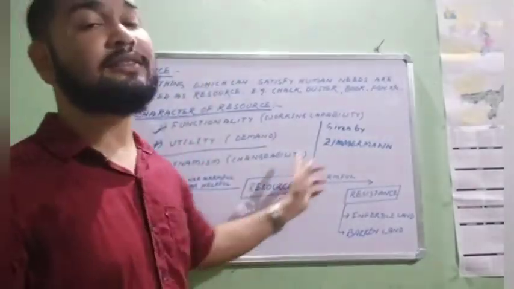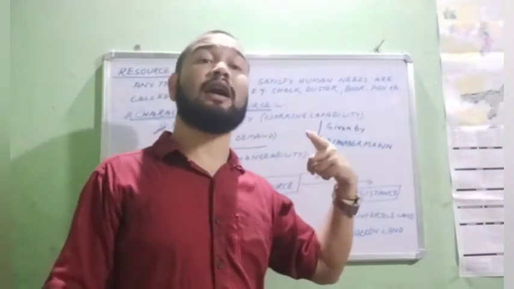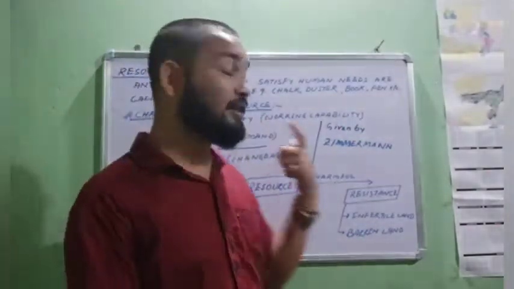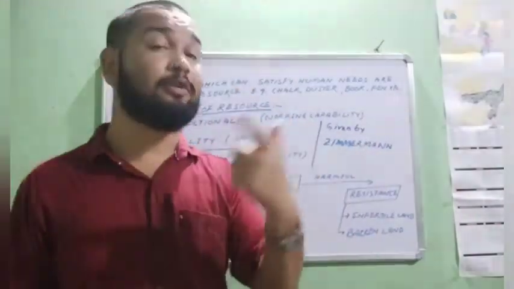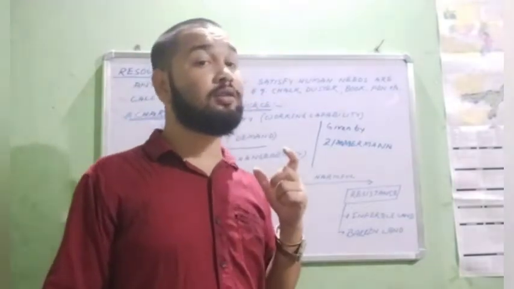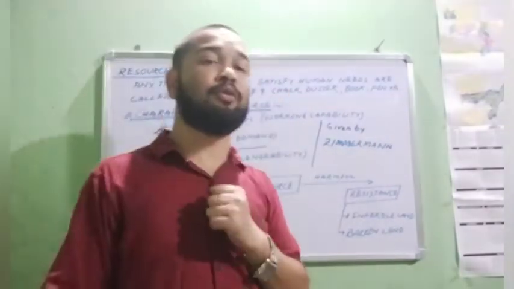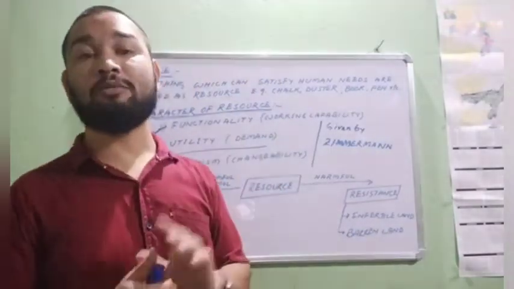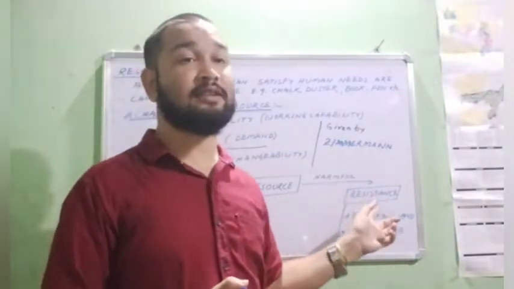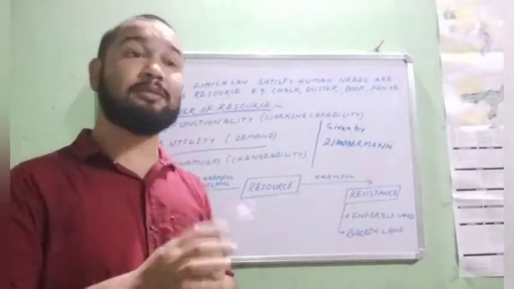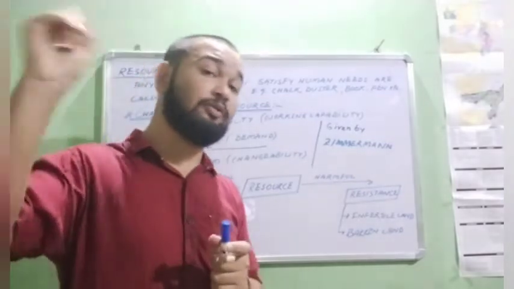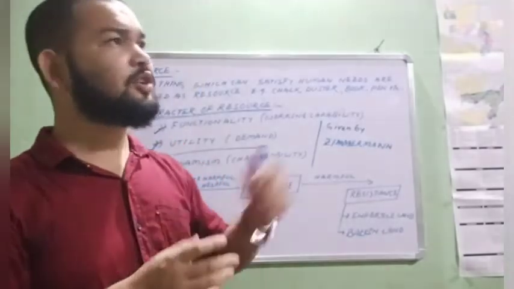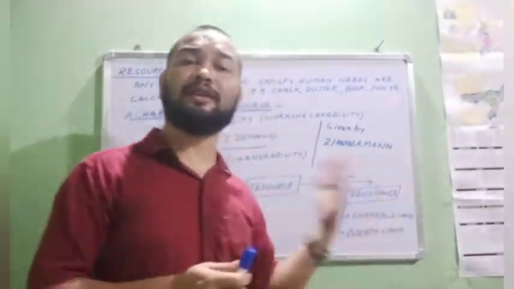The next one is the substance which is harming the human development, distracting or hindering the human development. These are not helpful. These are harmful. So these are substances which are harmful for human development. These are called resistance. Always remember, one is neutral stuff, which is not helping and not harming. Another one is resistance, which is harming the human development.